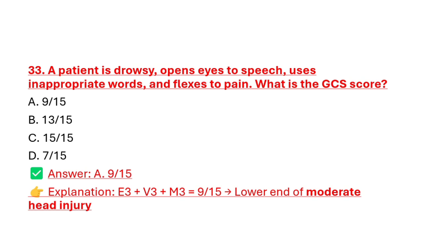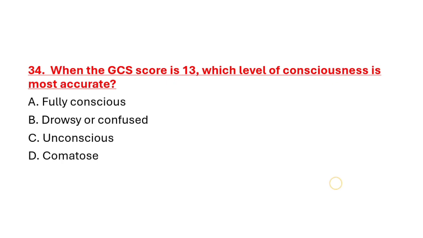So that indicates the lower end of moderate head injury. Question number 34. When the GCS score is 13, which level of consciousness is most accurate? Option A, fully conscious. Option B, drowsy or confused. Option C, unconscious. Option D, comatose. Correct answer is option B, drowsy or confused.